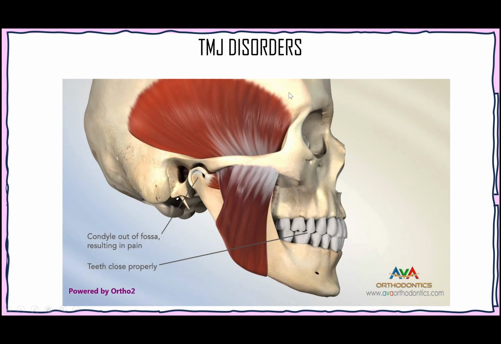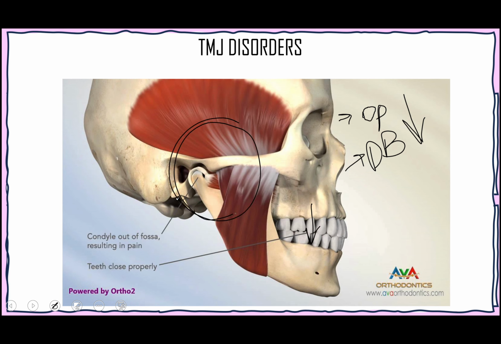So TMJ disorders are mainly because of two types of malocclusion. The first one is occlusal prematurities and the second one is deep bite, because in both cases they increase the forces on the tooth and function of tooth that leads to increased force at the temporomandibular joint area, and this leads to temporomandibular joint problems, mainly pain and dysfunction.